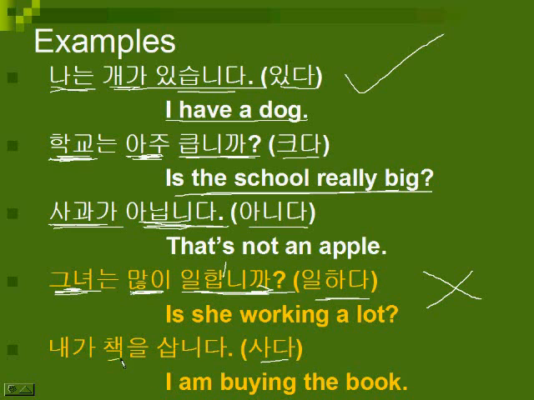사다 to buy, check a book. And 내 I am buying the book. Sorry, this is correct. I don't know why I have it in this color. I think I changed it for you guys. 내가 책을 삽니다. So 내가 is I, check is book, 사다 to buy.